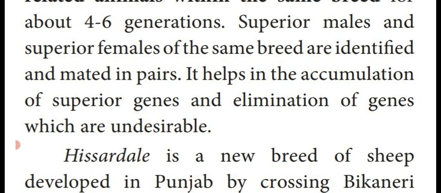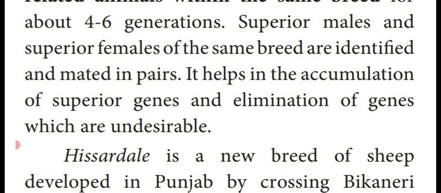So by crossing superior female and superior male, we get accumulation, that is, fusion of different genes, and also elimination, which means removing the unwanted, undesirable genes present in the animal body.